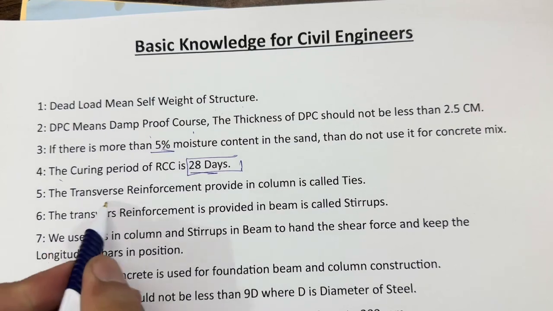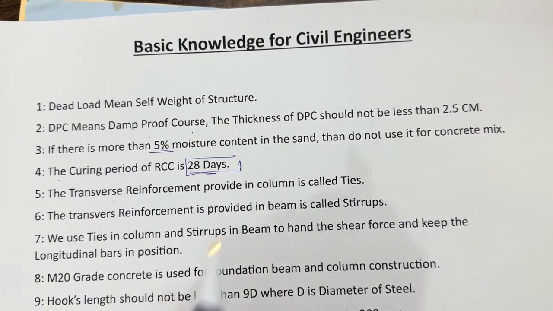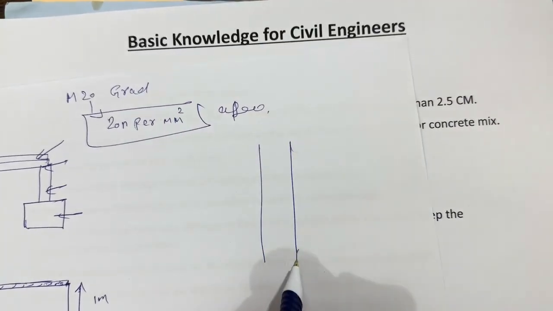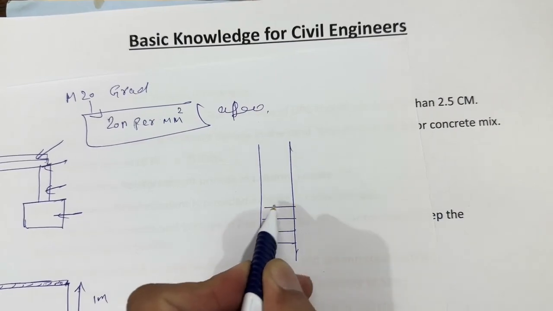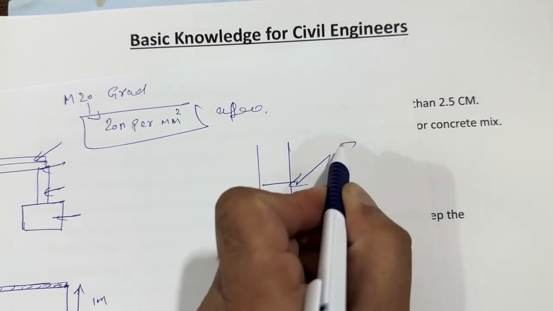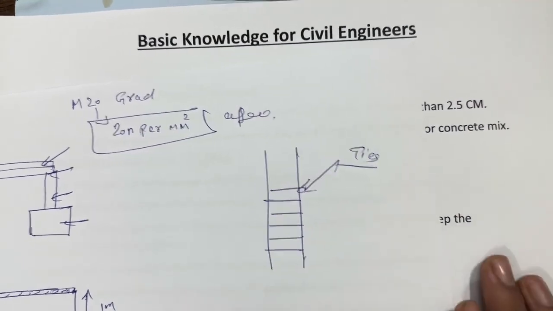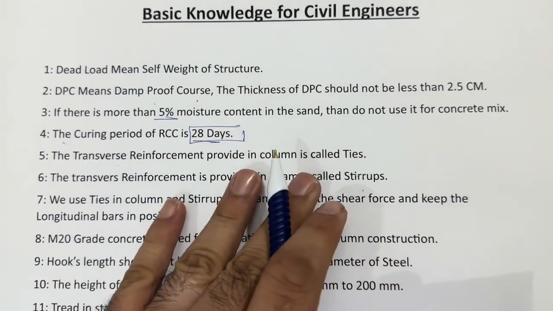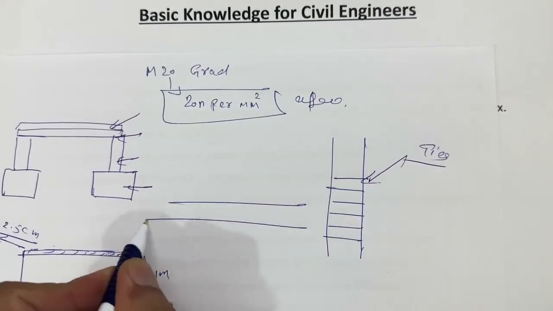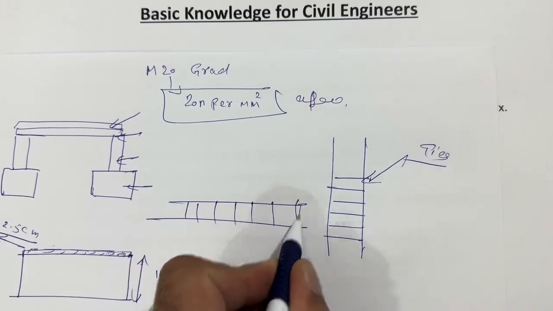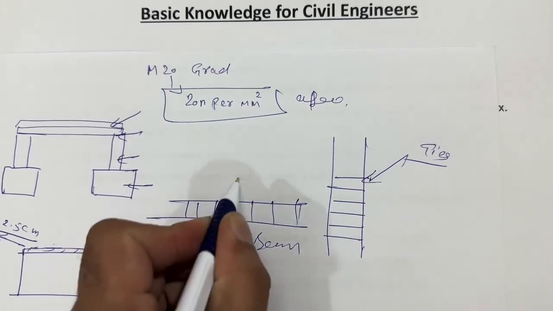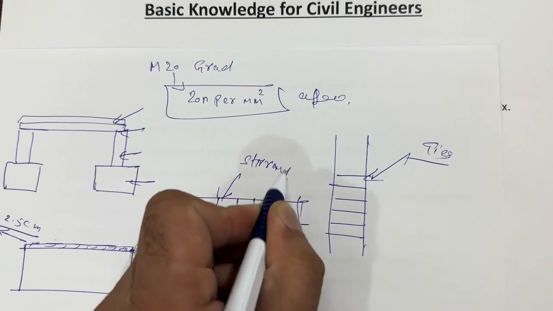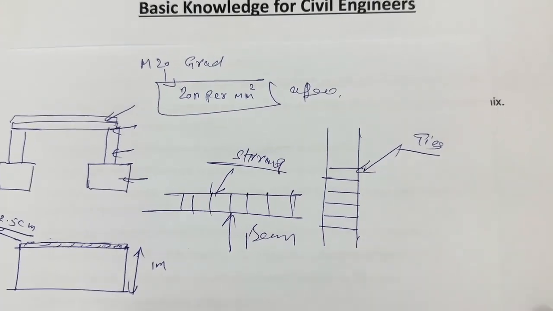Next guys, the transverse reinforcement provided in a column is called ties. Suppose this is a column, and the transverse reinforcement we are placing like this, as rings. These rings are called ties. So ties in column, and the transverse reinforcement provided in beam is called stirrups. In beam, when we are providing the rings, these are stirrups, because this is a beam. In column we have ties, right?